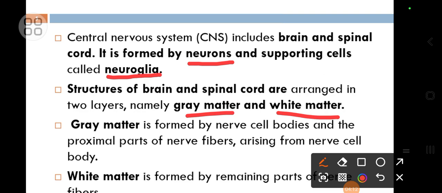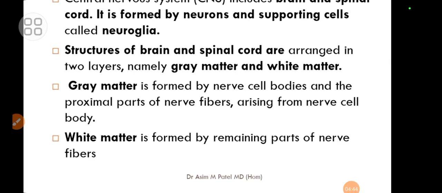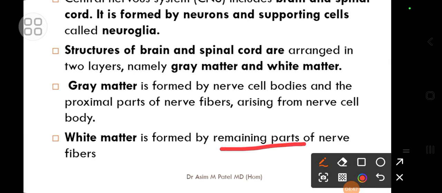The gray matter mainly contains the nerve cell bodies, which is the cytoplasm of the neuron, and the proximal parts of the nerve fibers, the initial part of the axons. Whereas the white matter contains the remaining part of the nerve fibers, that is the distal part of the neuron.